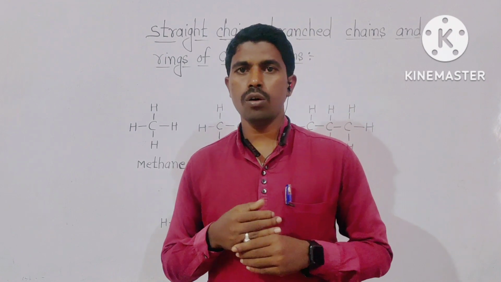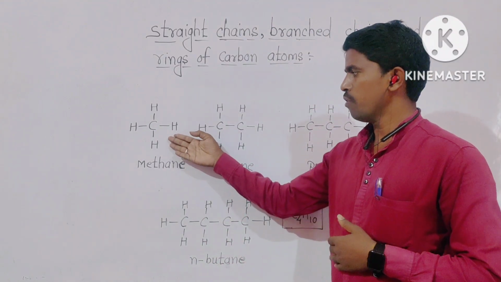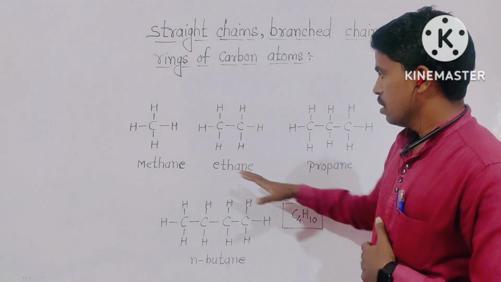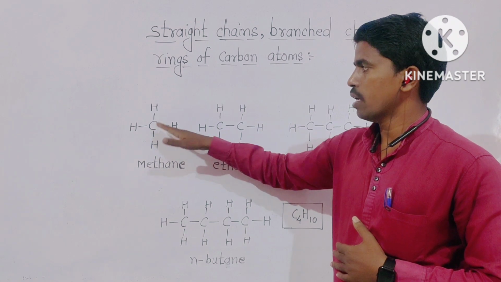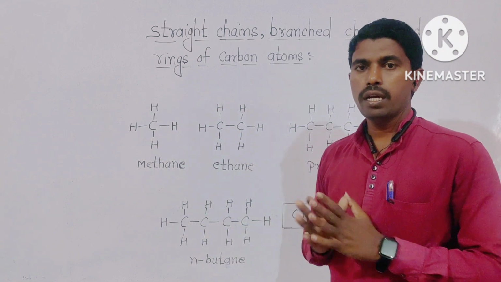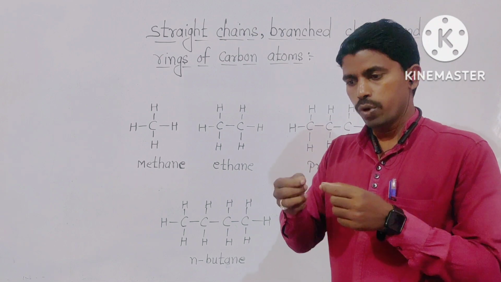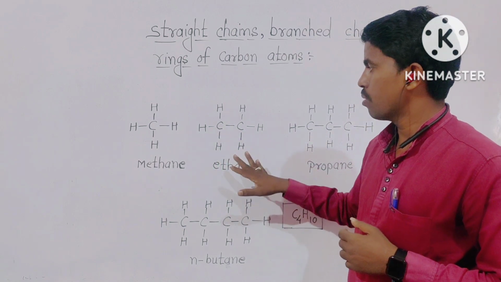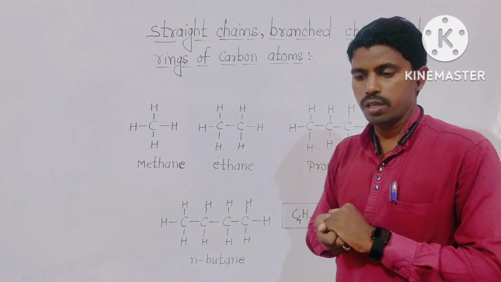We can see the structure of methane, ethane, propane, butane, etc. Here, this is the structure of methane, this is the structure of ethane, and this is the structure of propane. So in all these structures, carbon atoms are located in the center and hydrogen atoms are present at the periphery, and the straight chain of carbon atoms is formed by joining one carbon atom to the next. Here we can see the ethane is formed by attaching two carbon atoms with each other.